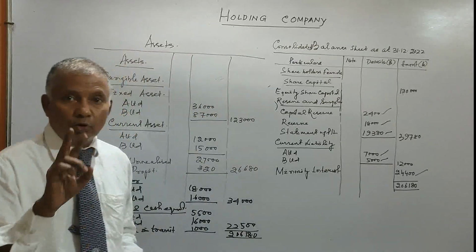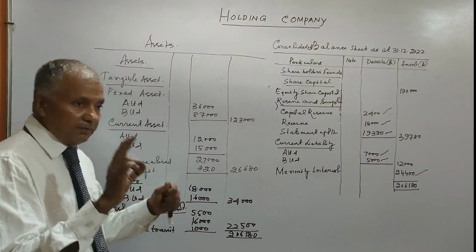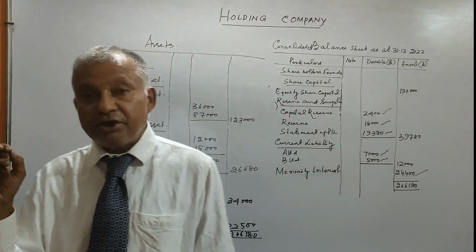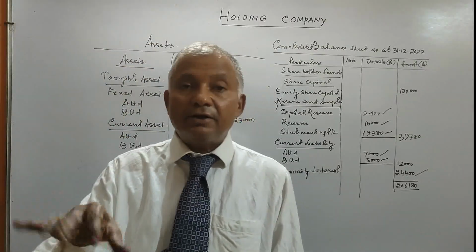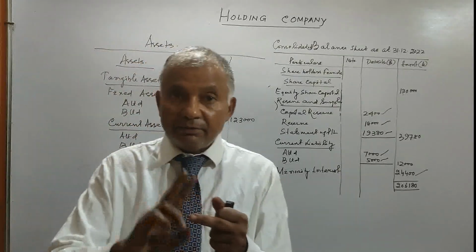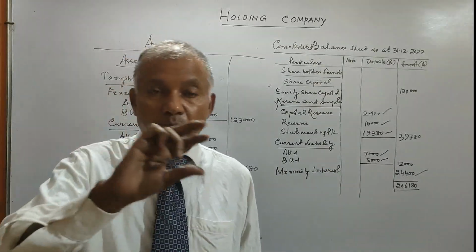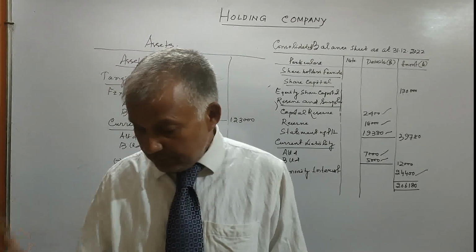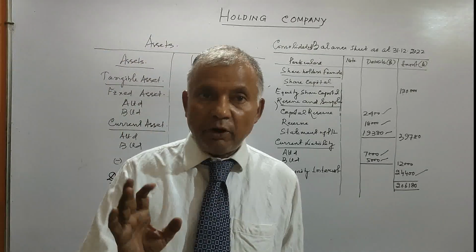In the case of current accounts, you will see definitely goods in transit or cash in transit, or some missing item like interest will be there, and definitely on consolidation both the current account debit and credit will be the same and cancelled. This is very important.